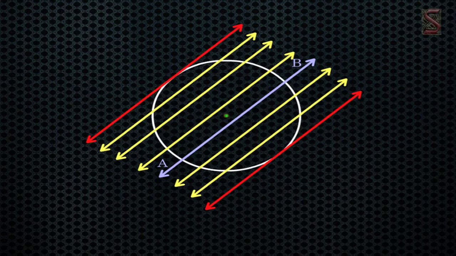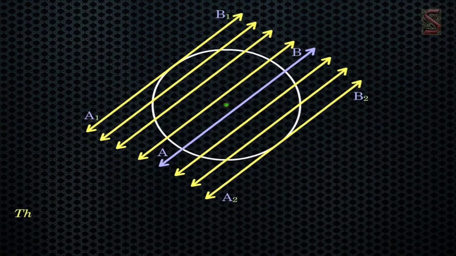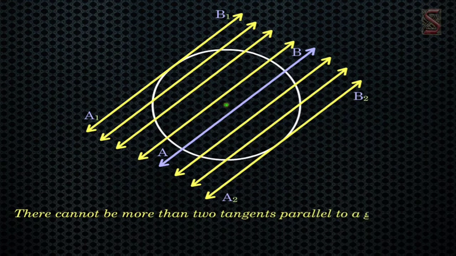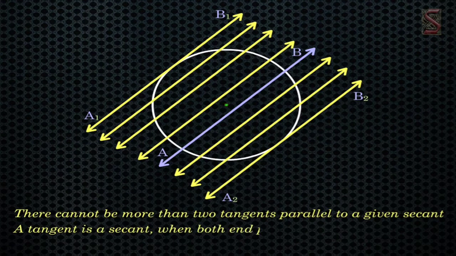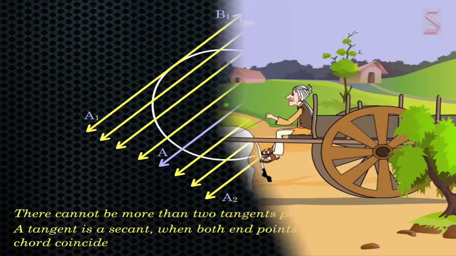So, the lines A1B1 and A2B2 are the tangents to the circle parallel to the secant AB. Hence, we can observe that there cannot be more than two tangents parallel to a given secant. So, a tangent is a secant when both endpoints of the corresponding chord coincide.